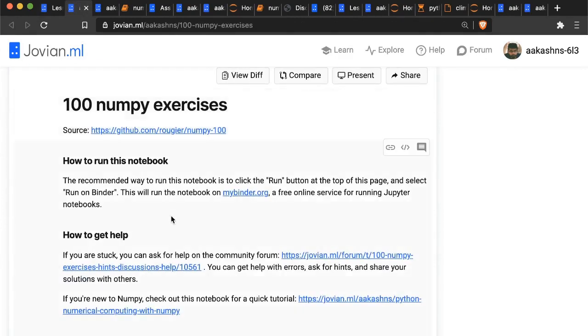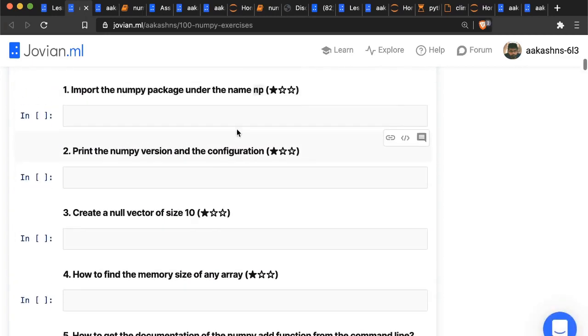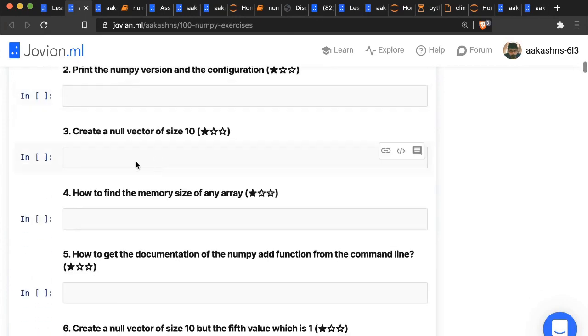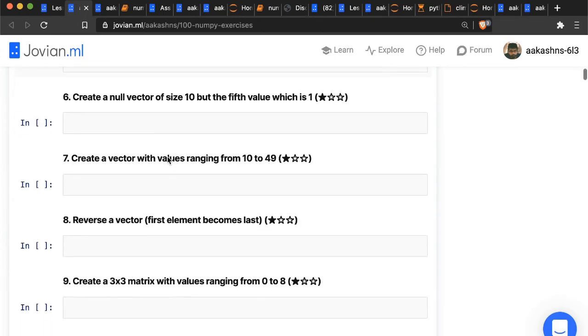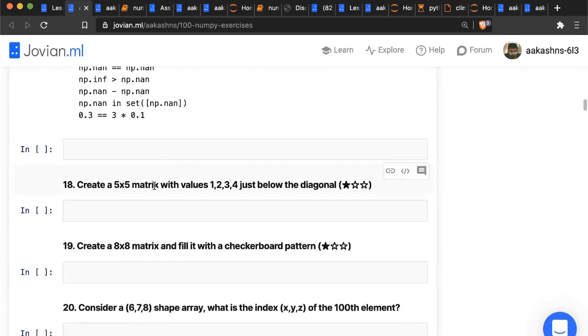This is from a GitHub repository. It's a popular repository which is basically just 100 questions related to NumPy. You can import the NumPy package, print some version, create a null vector, get some documentation, create a null vector and fill in a certain value. There are a lot of different exercises, and this will help you get your hands dirty. It will require some exploration. Sometimes you may have to search what some of these terms mean, and sometimes you may have to look up the documentation and try a few ideas.